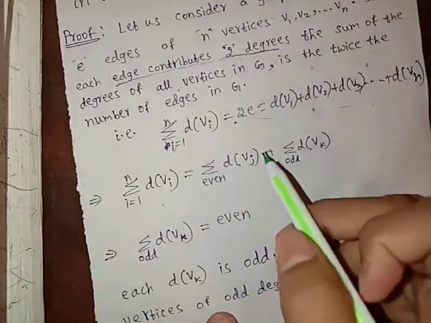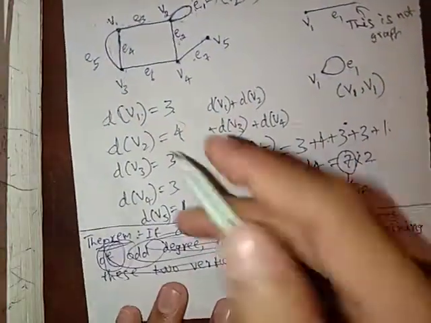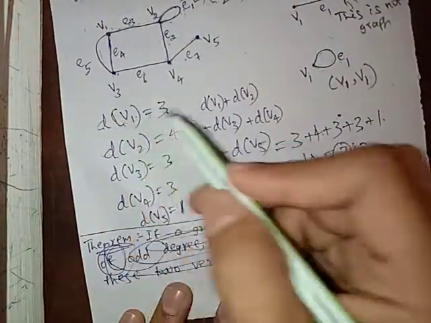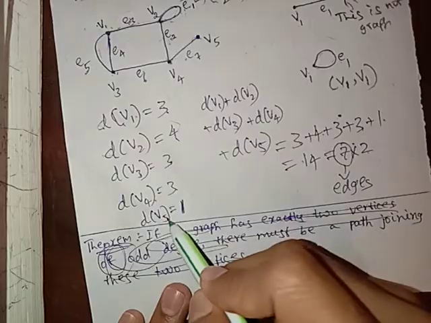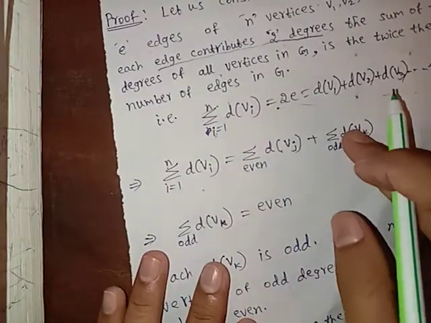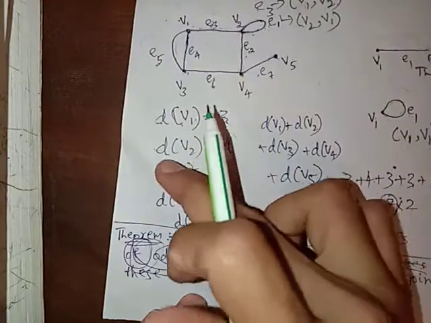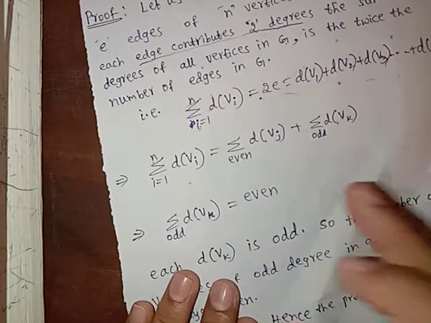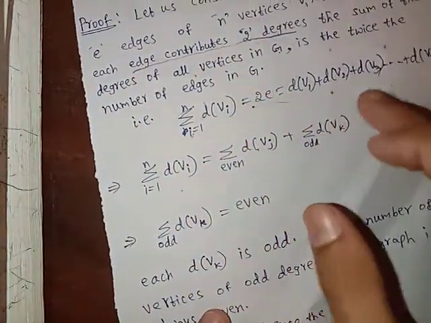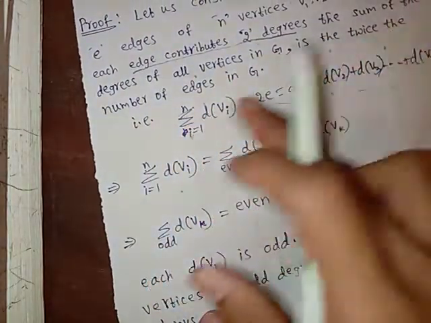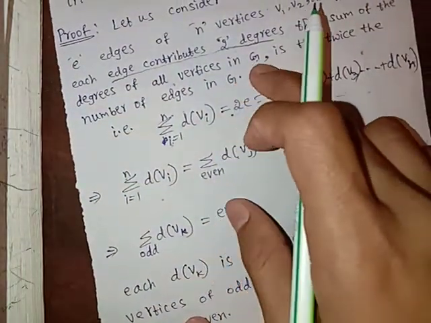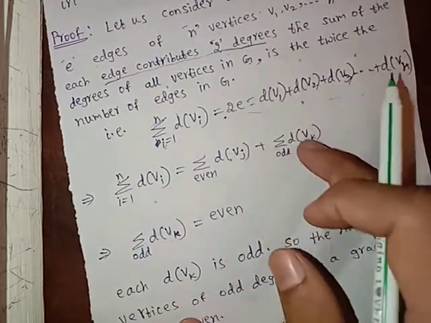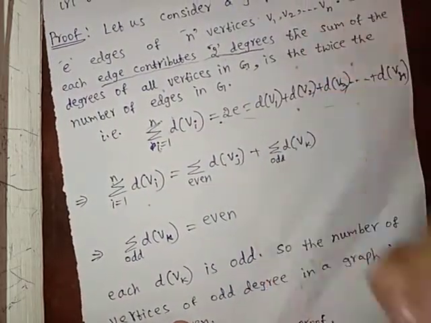Here we can see that if we write d1 plus d3 plus d4 plus d5, it is the summation of odd degrees. And if we write degree of v2, it is the summation of even degrees. So we can write the sum of degrees of all vertices in graph G as the sum of all even degree vertices in G plus the sum of all odd degree vertices in graph G.